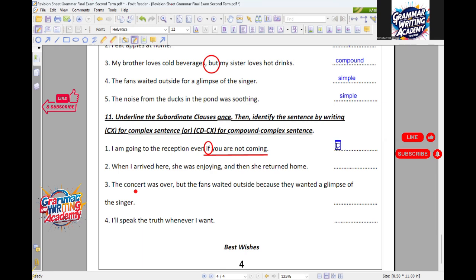Number 2, please, Yusuf. When I arrived here, she was enjoying, and then she returned home. Good. "When I arrived here" is the subordinate clause, and "when" is a subordinating conjunction. So from "when" to the comma has to be underlined, because this is the subordinate clause. What else do you have?